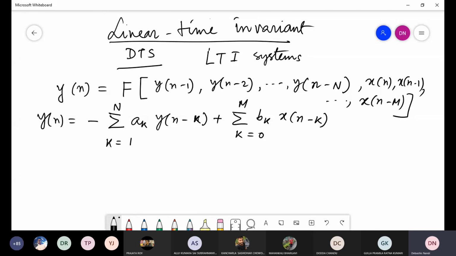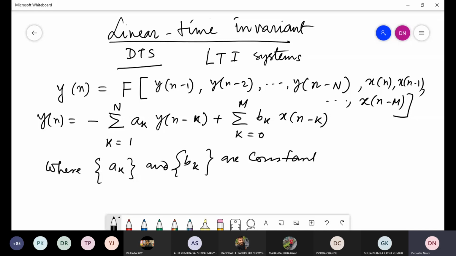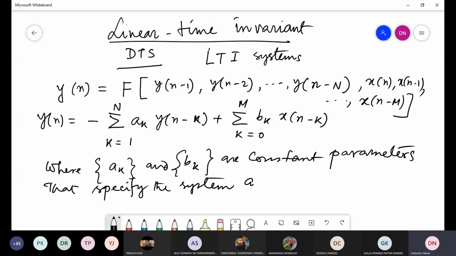Here a_k and b_k are constant parameters that specify the system, and they are independent of x[n] and y[n].